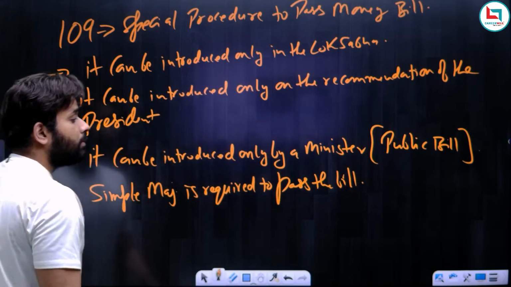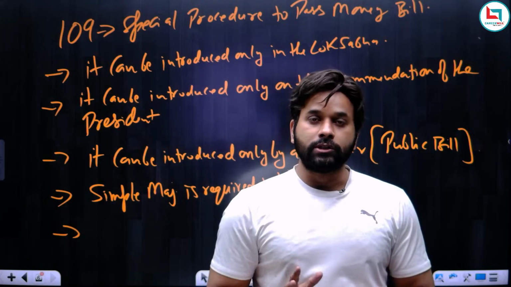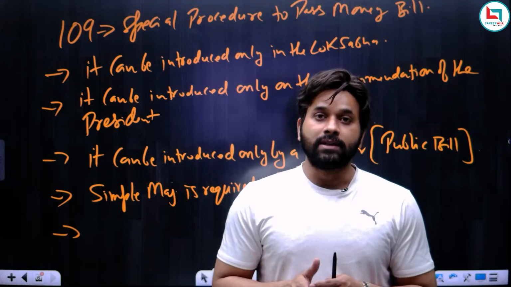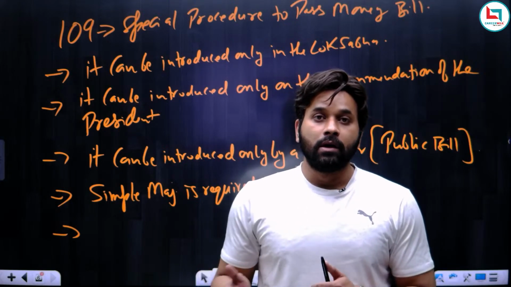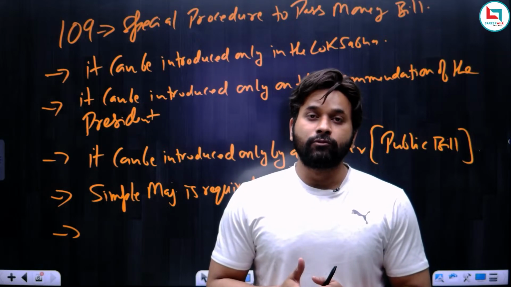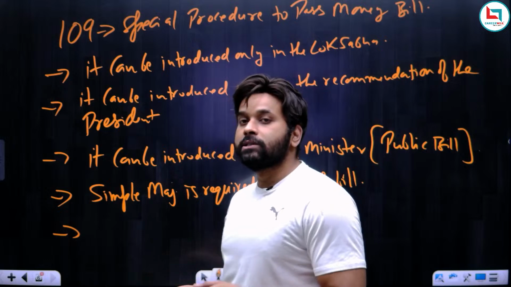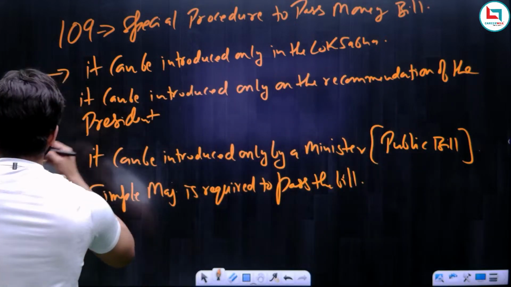If the money bill is not passed in the Lok Sabha, then what will be the consequence? The government will resign. It is important to pass the money bill from the Lok Sabha.